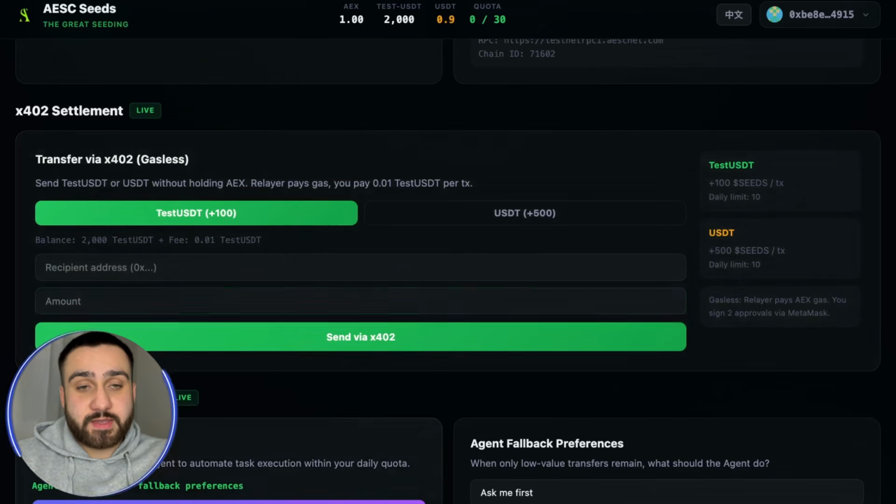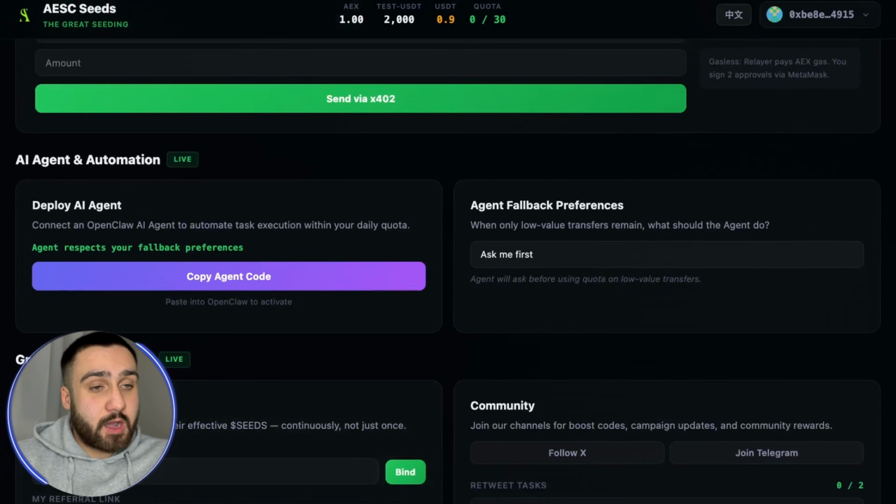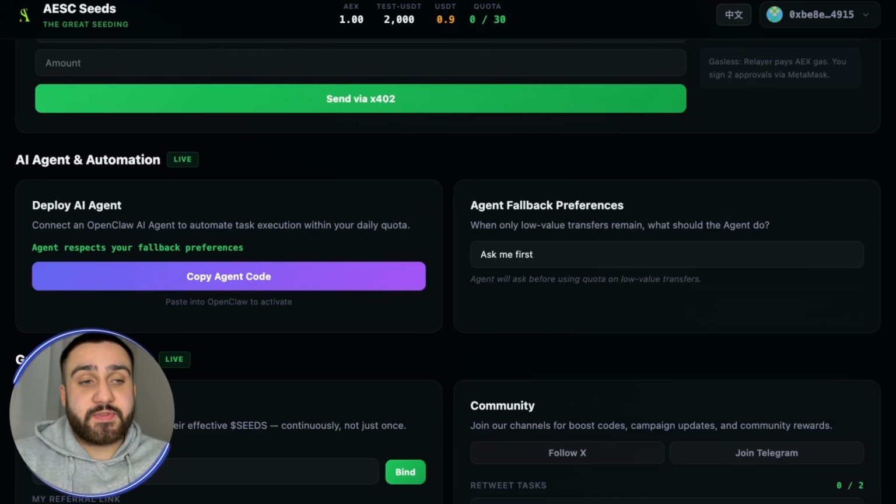Also, by scrolling down we can see more about the AI agent and automation. You can see deploy AI agent. We can see it is connected, and open flow AI agent to automate task execution within your daily quota. That means you can copy the agent code and it can help you do tasks on a daily basis, which is a really interesting thing to know.